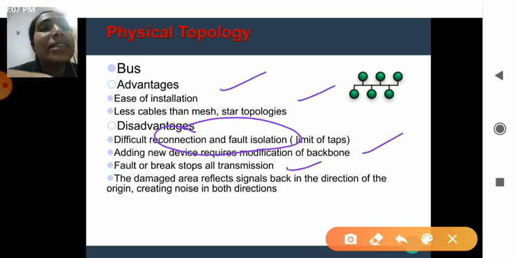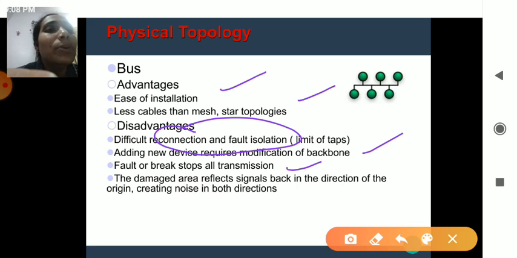It becomes difficult to add additional devices to the connection, and faults cannot be identified easily. When one connection is broken, it may remain uncorrected for a longer period of time, so it becomes difficult to identify the fault, and all other systems may get stuck in that region. The damaged area reflects the signal back. When one system is damaged, the signals are carried back to the main system.